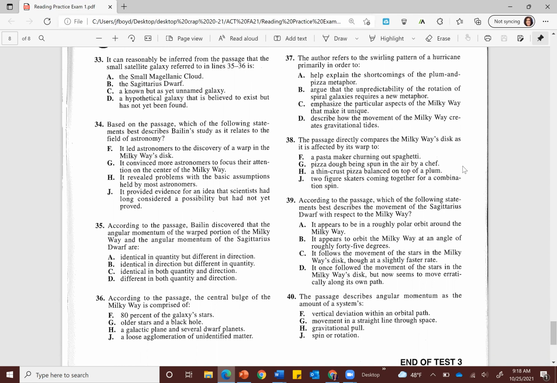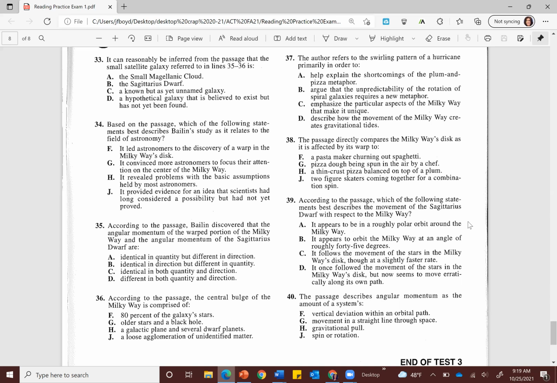All right, the correct answer here is G, and this is a key ideas and details question. I think that most of these, at least F and J, were also referenced in the passage. H, a thin crust pizza on top of a plum. That's not quite how they phrased it above. I believe that they said it was like a thin crust pizza with a plum stuck in the middle of it. However, if we're looking at the Milky Way's disk as it's affected by its warp, it's going to be pizza dough being spun in the air by a chef.